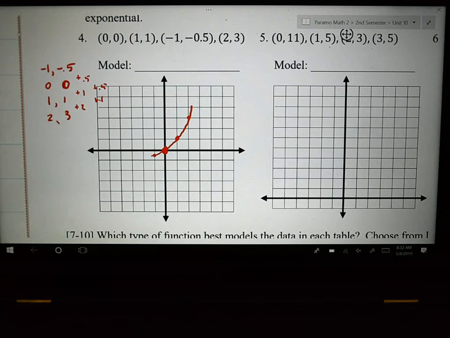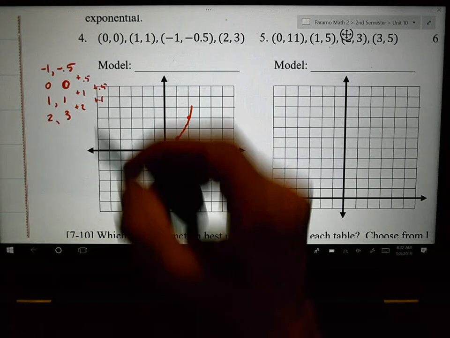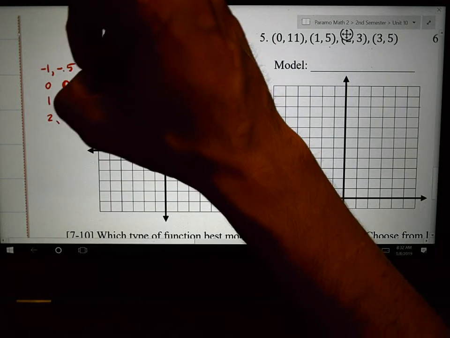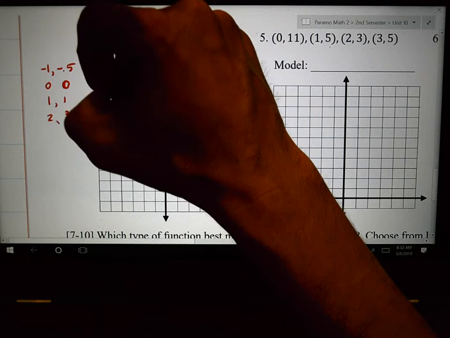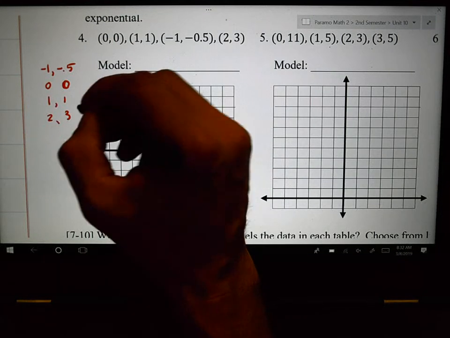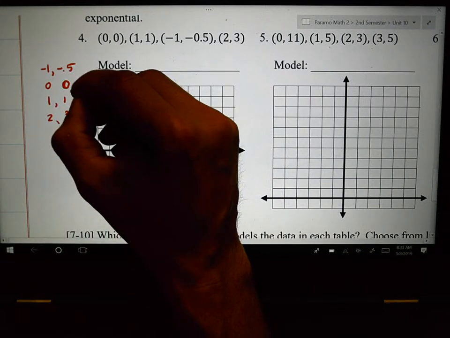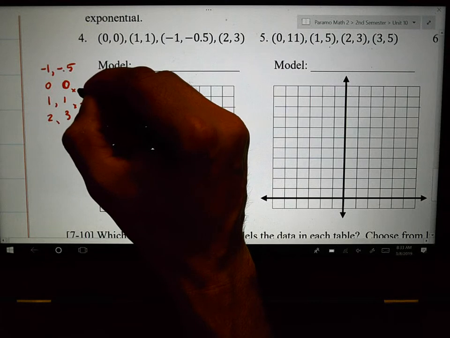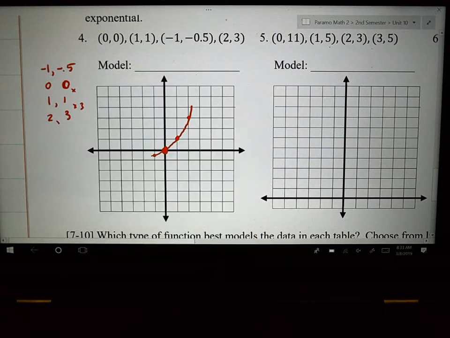I might feel like I'm messing up somewhere. Am I? Erase this. They times this by 3. They times this by... you're not multiplying anything.